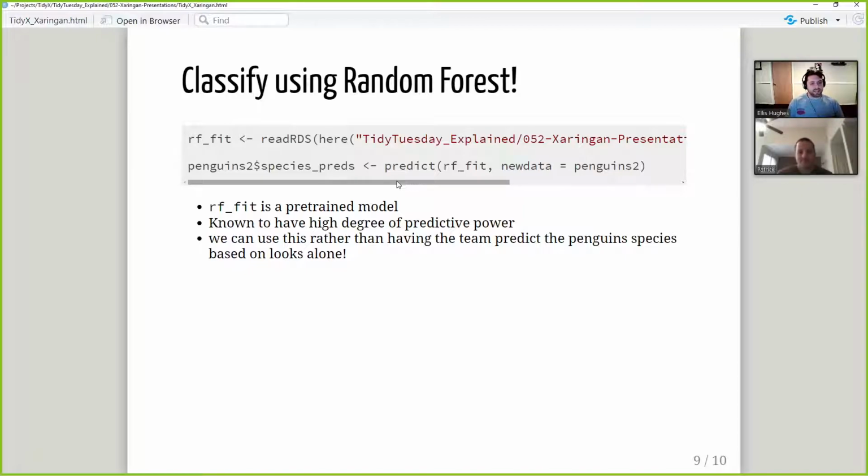I'm going to read that in, and I'm going to use the predict function on it, passing in the data that my team collected, because we collected the same information. We collected flipper length, weight, all those things, and I know that that's really accurate. So I'm going to throw that into my output there, and I'm going to assume that's truth because we know that this machine learning algorithm is very accurate. I don't necessarily suggest using ML to double check your data, but this is what I'm going to do in this case because I don't know any better.